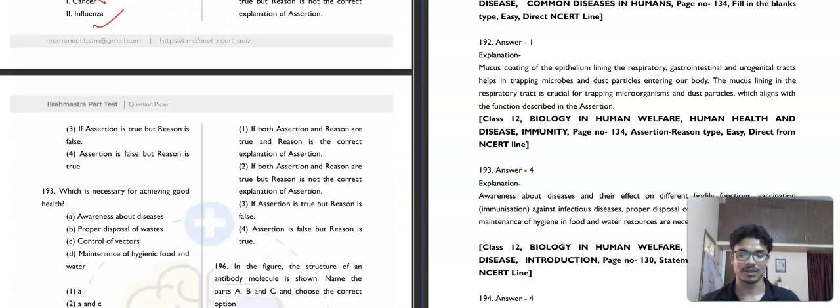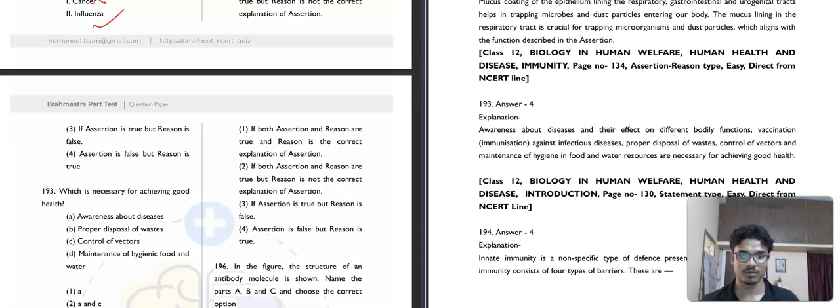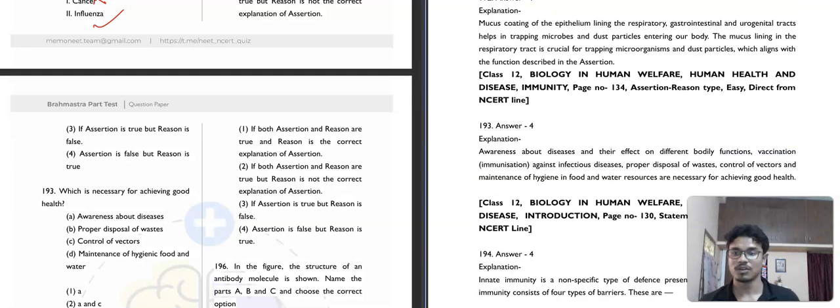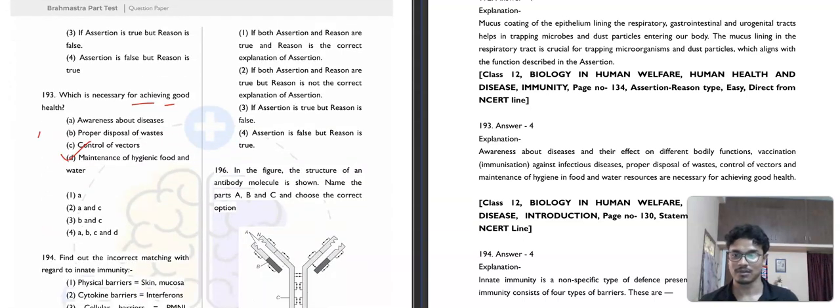Question number 193. Which is necessary for achieving good health? Awareness about diseases, proper disposal of waste, control of vectors, or maintenance of hygienic food and water. For good health, obviously you need the maintenance of hygienic food and water. Awareness about disease, proper disposal of wastes, control of vectors, all of these are correct. Fourth option will be our correct answer.